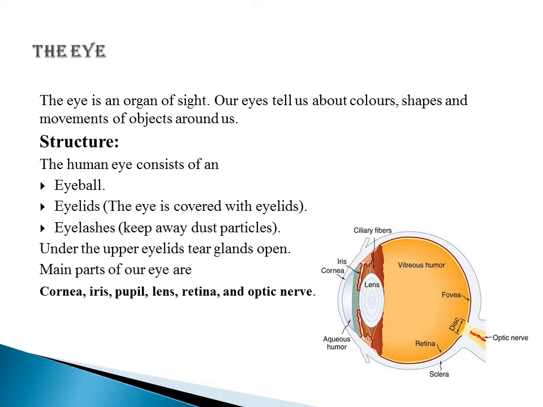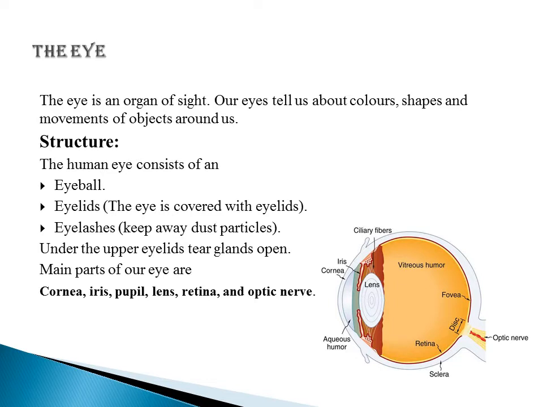Our first sense organ is the eye. The eye is an organ of sight. It means we can see with our eyes. Our eyes tell us about colors, shapes and movements of objects around us. If we see the structure of the human eye, the human eye consists of the following parts, which include the eyeball, eyelids and eyelashes.